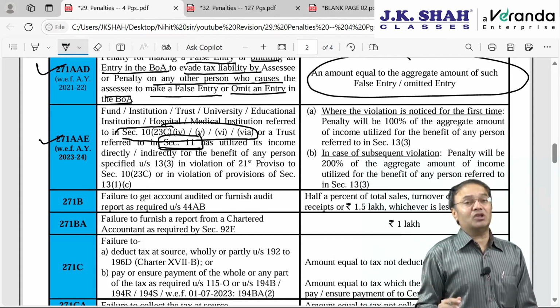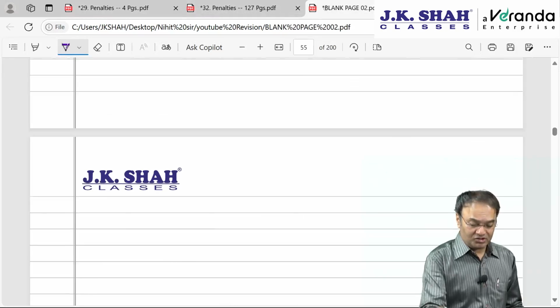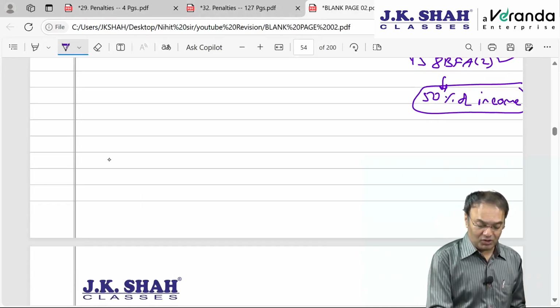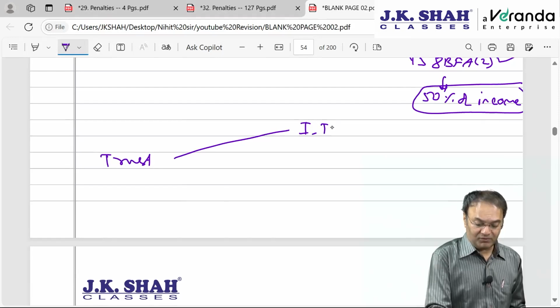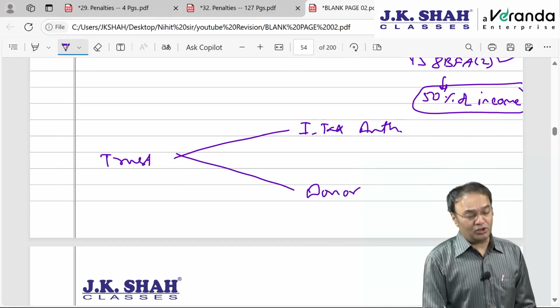Whenever they receive donation, they are supposed to do two things. Number one, these trusts etc., whenever they receive donation, they are supposed to furnish one statement with the income tax authority giving details of donations received by them all throughout the year, and plus they are supposed to issue a receipt cum certificate to the donor.